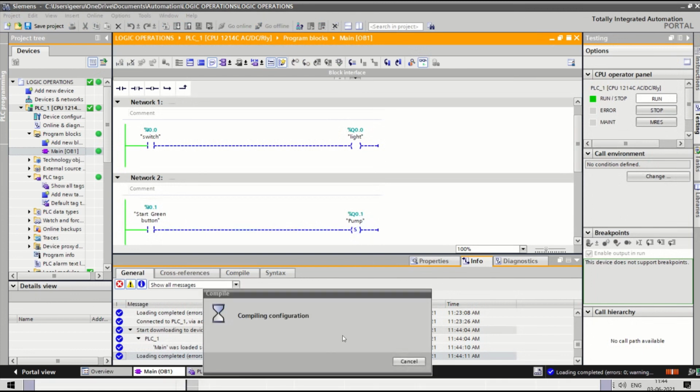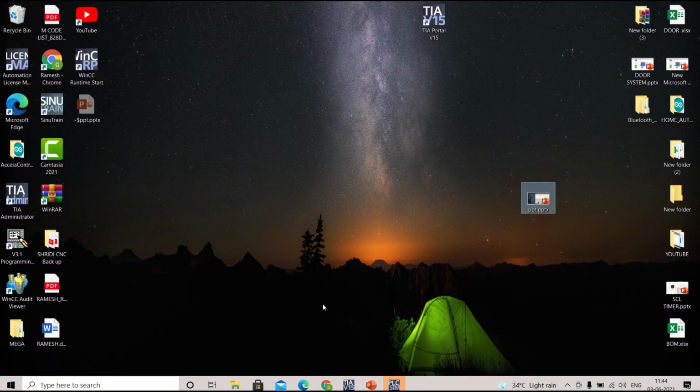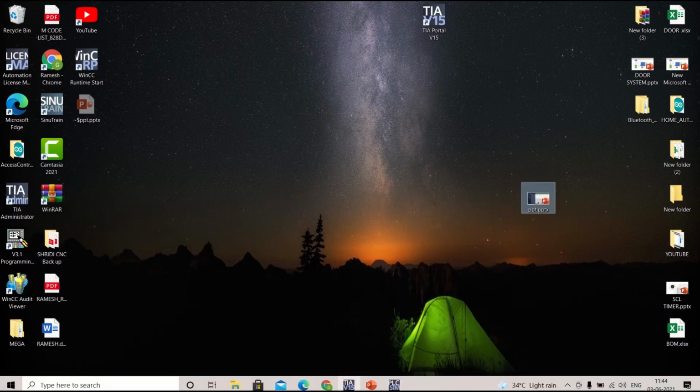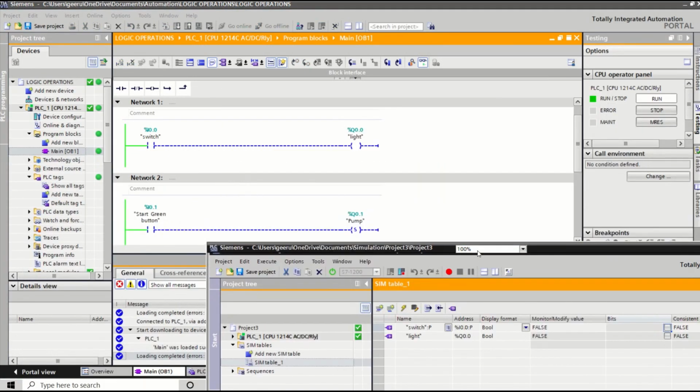Now I am opening the PLC simulation table. So this is our PLC simulation table, right?